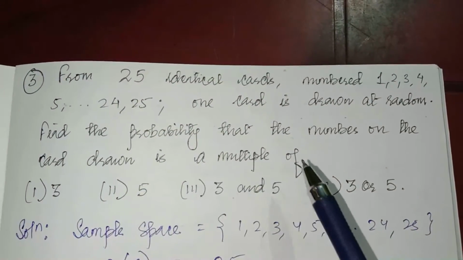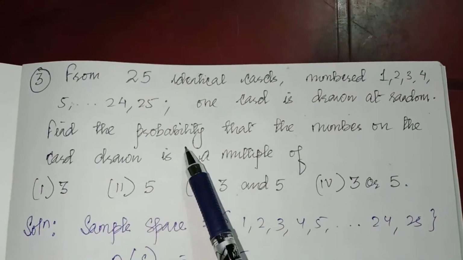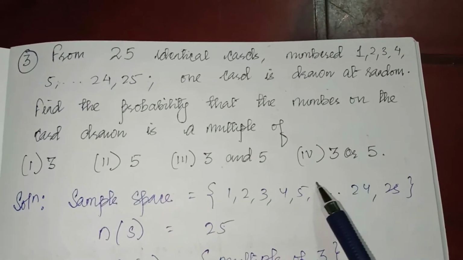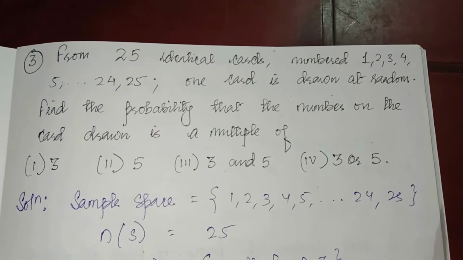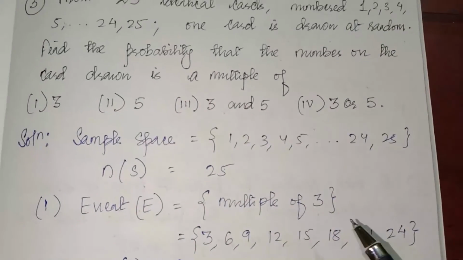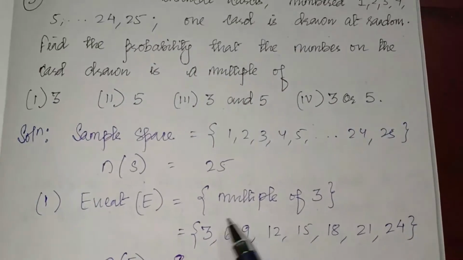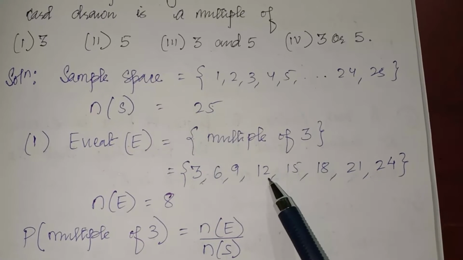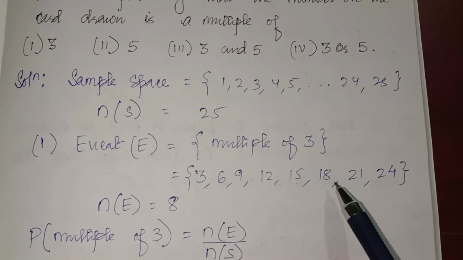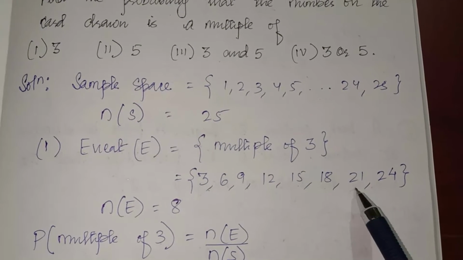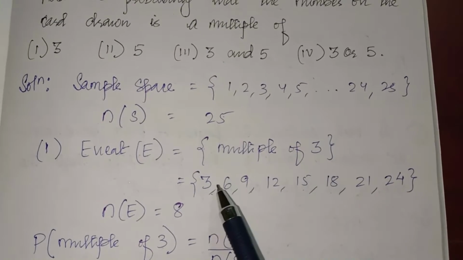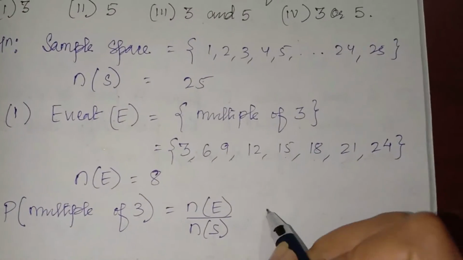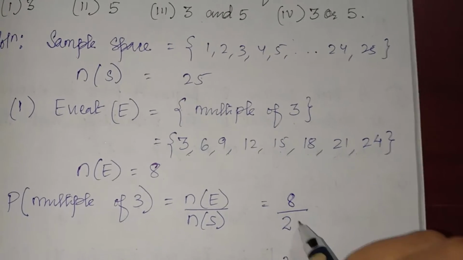What is the first question? Find the probability that the number on the card drawn is a multiple of 3. So when a card is drawn randomly, what is the probability that the card will be a multiple of 3? First you write the multiples of 3. 3 1s are 3, 3 2s are 6, 3 3s are 9, 3 4s are 12, 3 5s are 15, 3 6s are 18, 3 7s are 21, 3 8s are 24. So 1, 2, 3, 4, 5, 6, 7, 8. So there are 8 numbers. So 8 out of 25.